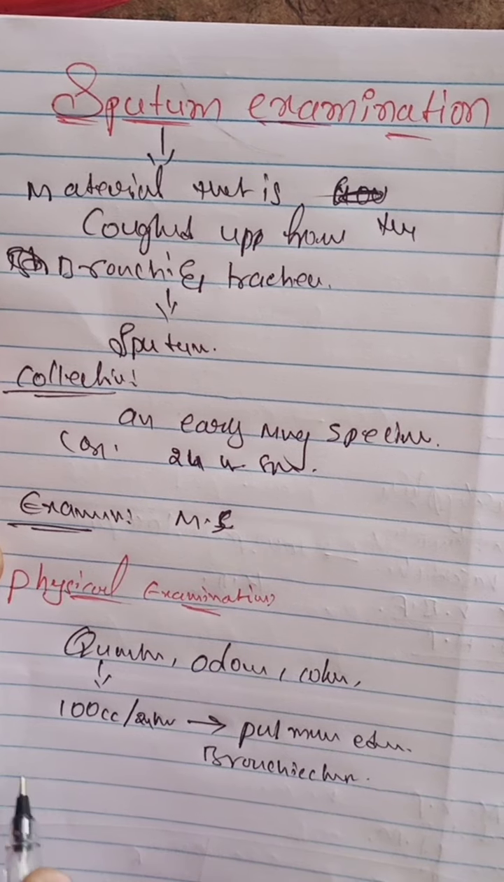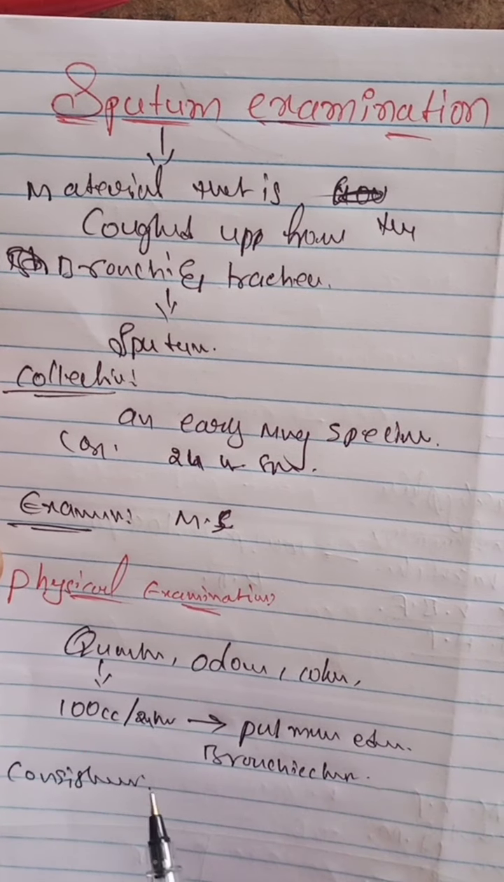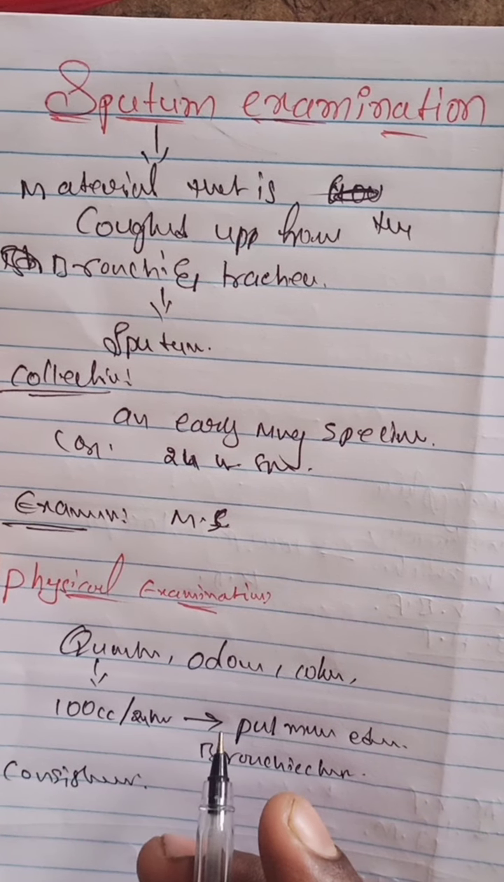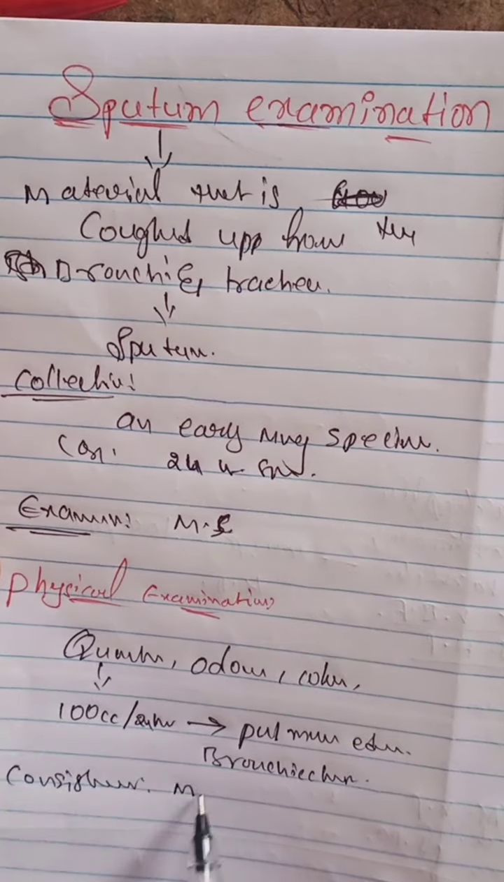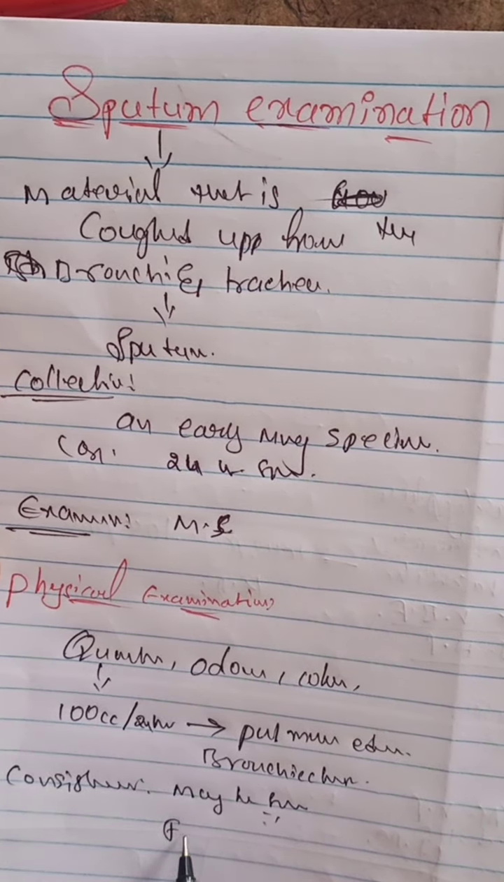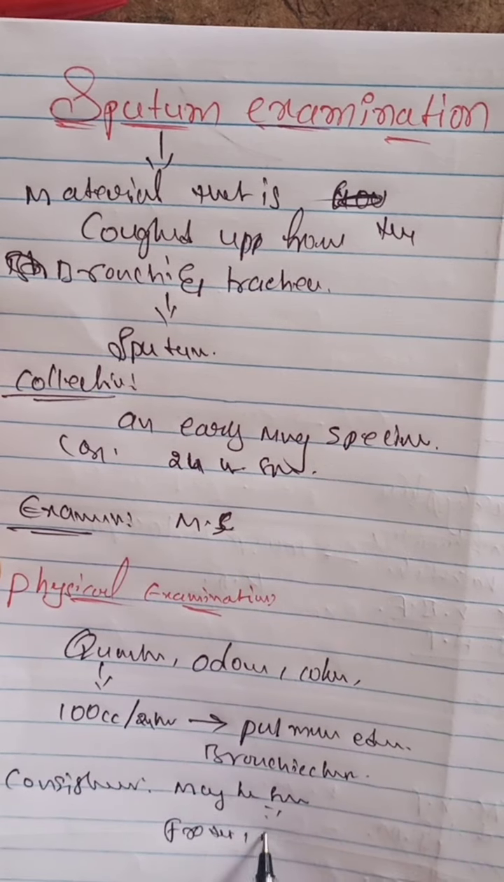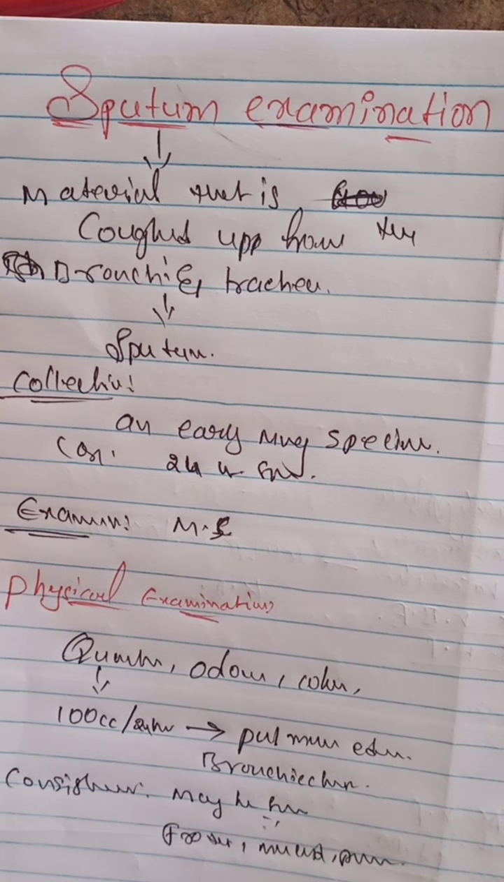The next one is consistency. What about the consistency? It may be serous, frothy, mucoid or purulent, or hemorrhagic. In case of serous, it may be a serious condition, such as pulmonary edema or hemorrhage.